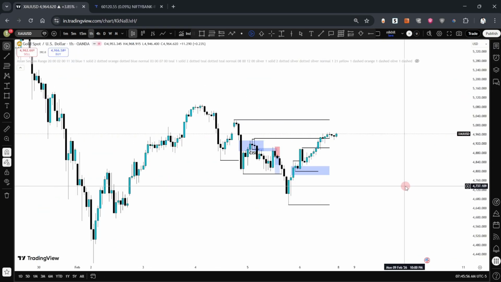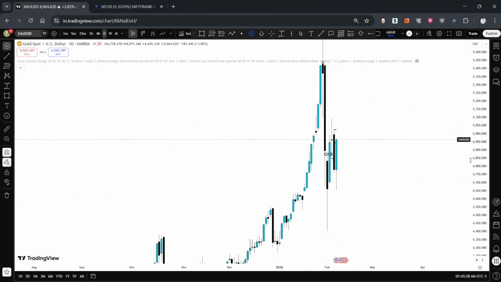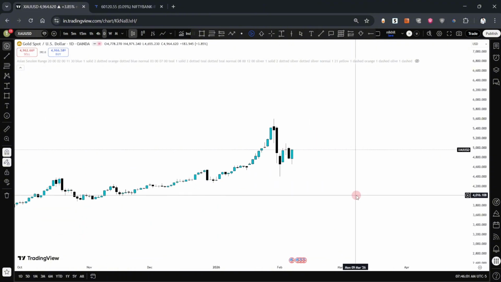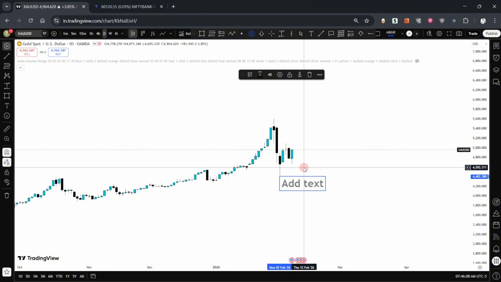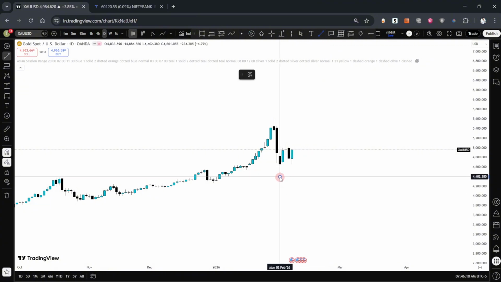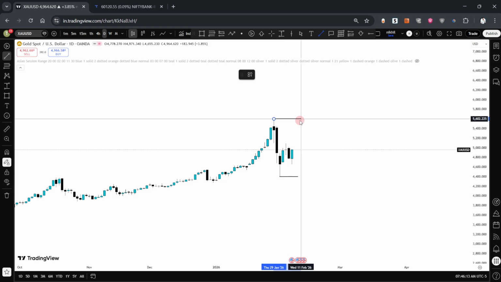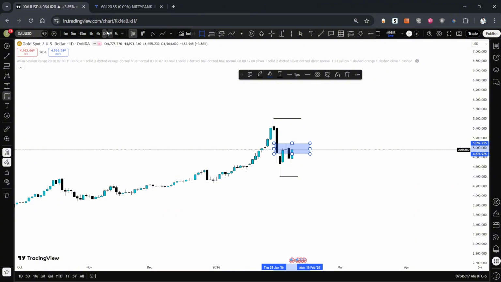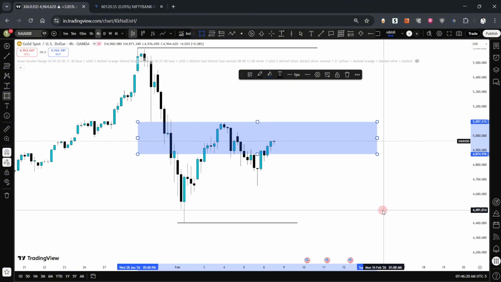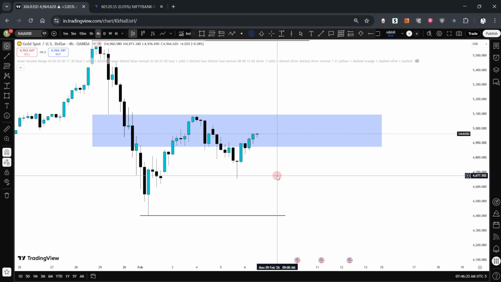Now gold on a daily time frame is bearish. Why? Because of this fair value gap. We still haven't taken out this sell side liquidity, the external range low, and this is the high. We are inside this range as well. Shift to the 4-hour time frame. Again, very rangy market over here, and on a 4-hour time frame, I don't see a proper setup.